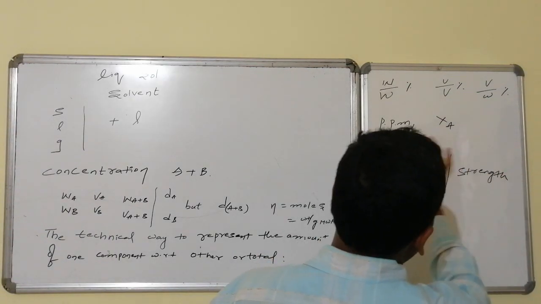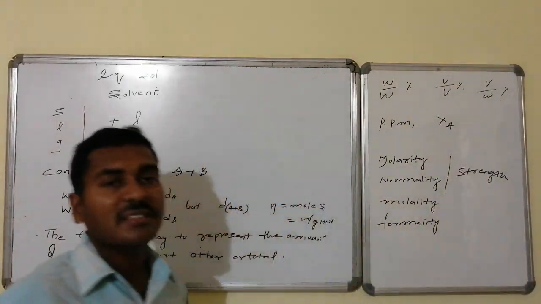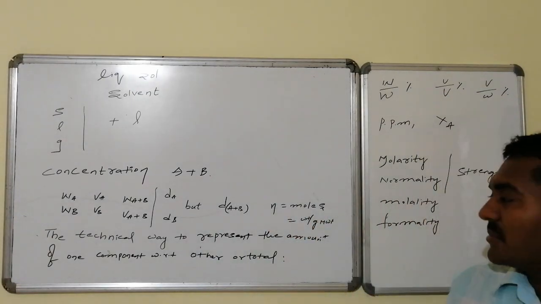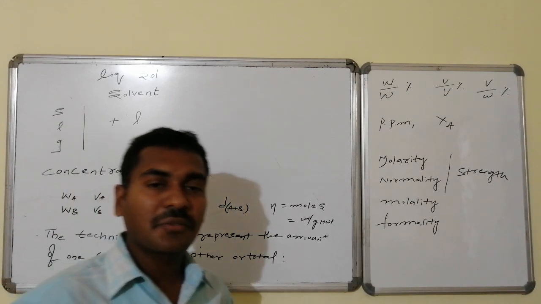So these are advanced concentration units, and the above 5 concentration units are generally known as the primary concentration units, otherwise the simple concentration units. Now we will go for the primary concentration units.